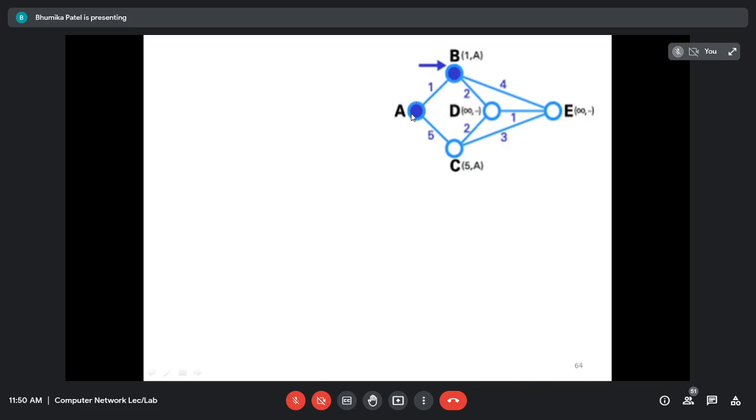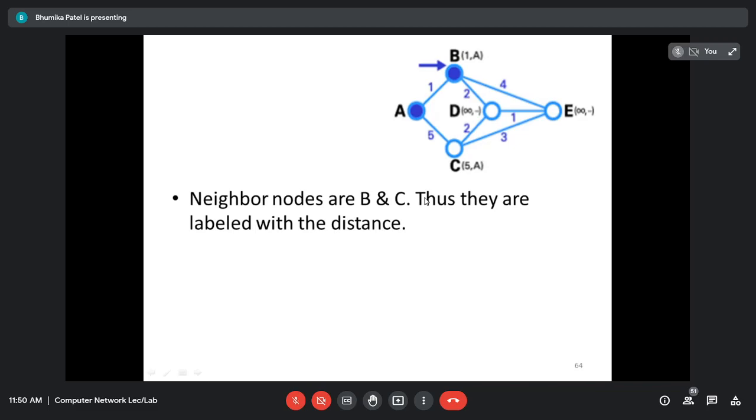So if you see there is a distance written on each edge. From A to B, how much distance do I need, 1. If I want to go from A to C, how much distance, 5. Is it visible to everyone? Yes, ma'am. Okay, so between 1 and 5, which is the minimum, obviously B. So I am making B a permanent node, right?